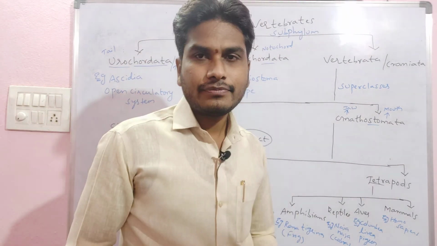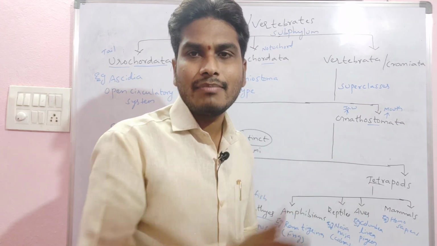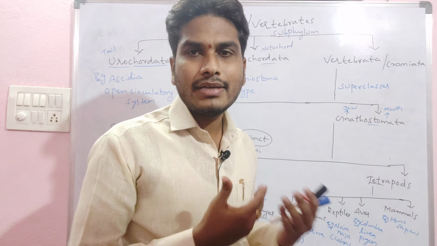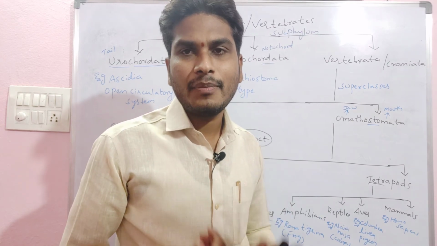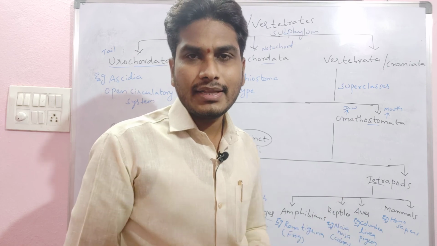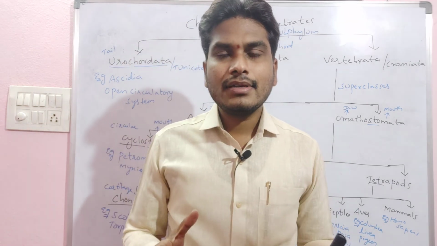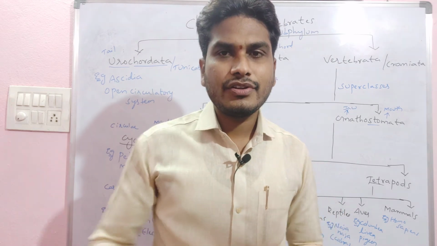Then mammals: as the organisms consist of mammary glands, we call them mammals. A common example is Homo sapiens, the human being. Apart from Homo sapiens, we can take the monkey. All these are examples of mammals. This is about the basic characters and the outline of the classification of the Chordata.